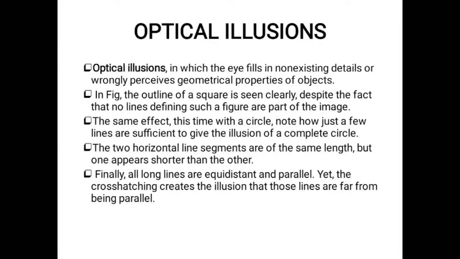This is called an optical illusion: you identify a non-existing character of the geometrical properties of objects.